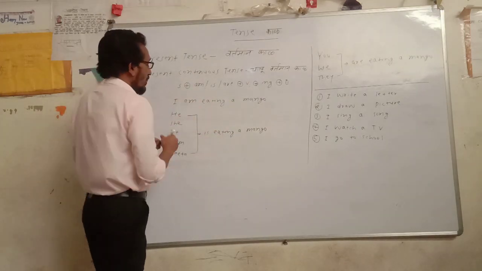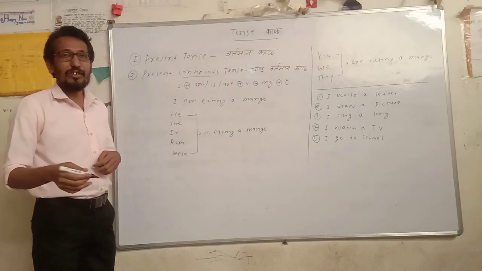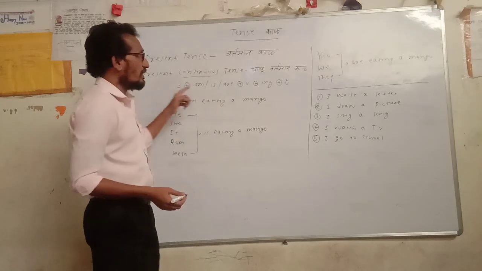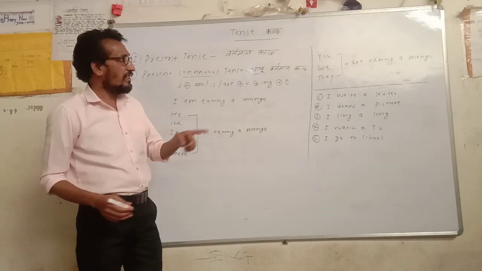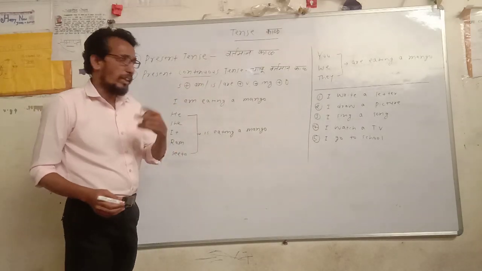Present continuous. The word continuous itself defines it: the action is going on. So present continuous tense means, in Marathi, चालू वर्तमान काल. The action is going on. Action चालू है.